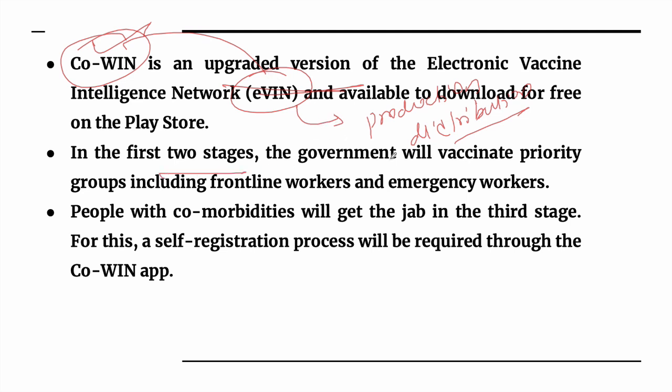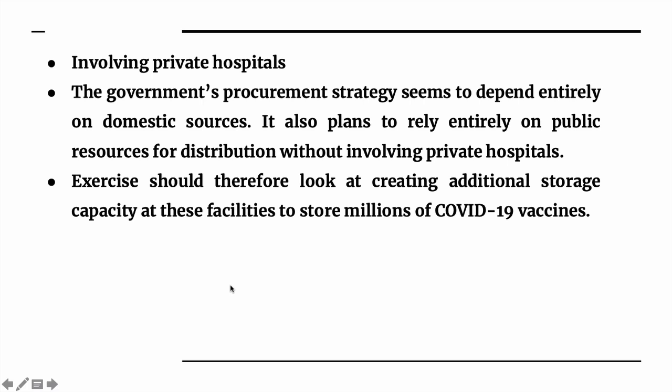In the first 2 stages, the government will vaccinate priority groups, like we have discussed, the frontline workers, the people with comorbidities, and also the elderly people. And in this process, this CoWIN app will play an important role, because these people can do the self-registration. If in any family there are such people, they can be registered in this app, and the government can use the data to set the priority and decide how to vaccinate such people.